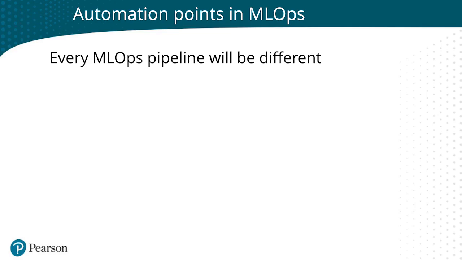And then probably the biggest thing to keep in mind is that every MLOps pipeline will be different. Now, you'll probably have kind of the same high level process that you go through, but when it gets down to the details, it just depends on what the team uses, what tools you have access to, and the kind of data that you're working with.